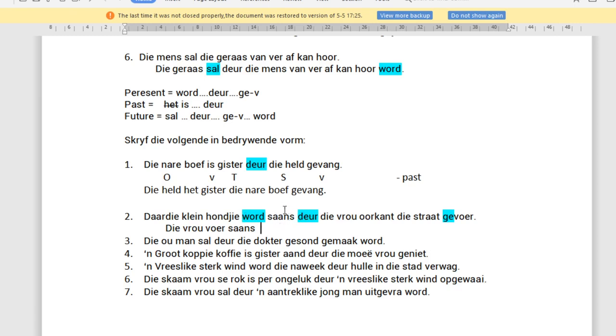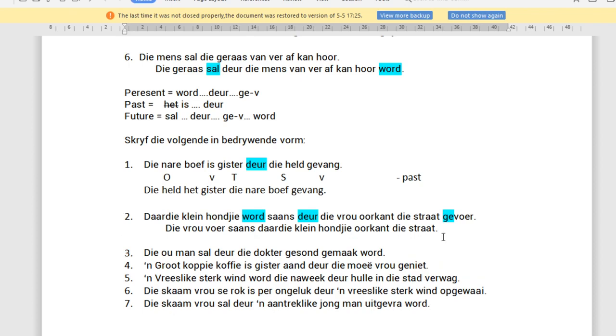There's the time. Alright, then we've got the subject, daardie klein hondjie. Okay, and then we've got place, oorkant die straat. And that's it. So we've got die vrou, voer saans, daardie klein hondjie oorkant die straat.